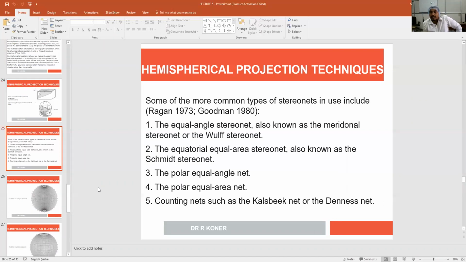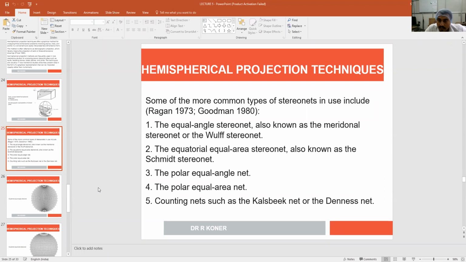So we have a few kinds of stereonet used for the last couple of decades. Equal area stereonet that I have already talked about, equal angle net that I have already talked with you. That is Wolf's stereonet. Equatorial equal area net is called Smith stereonet, that we will use for the entire course. I will share one copy of the Smith stereonet. Today we will give you the first assignment of the course, then you will do it. I will give you the soft copy of the Smith stereonet. You will print it, and I will explain how to use that.